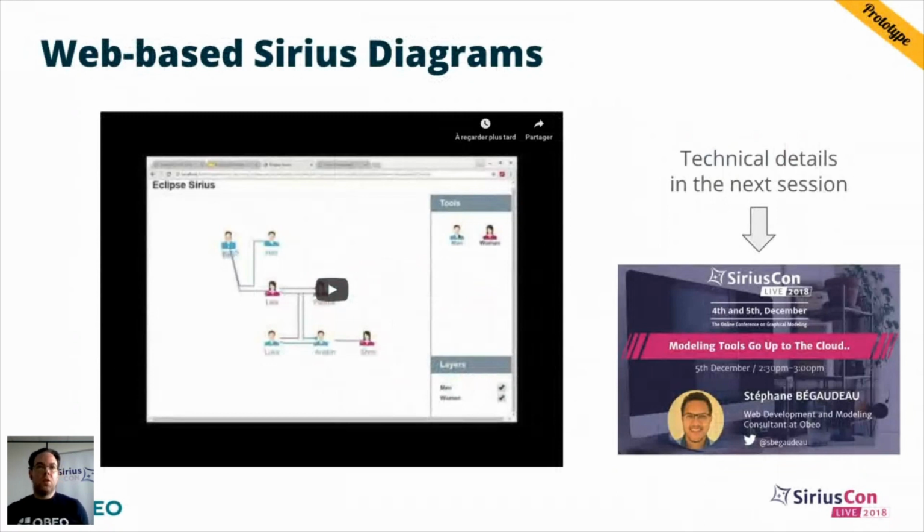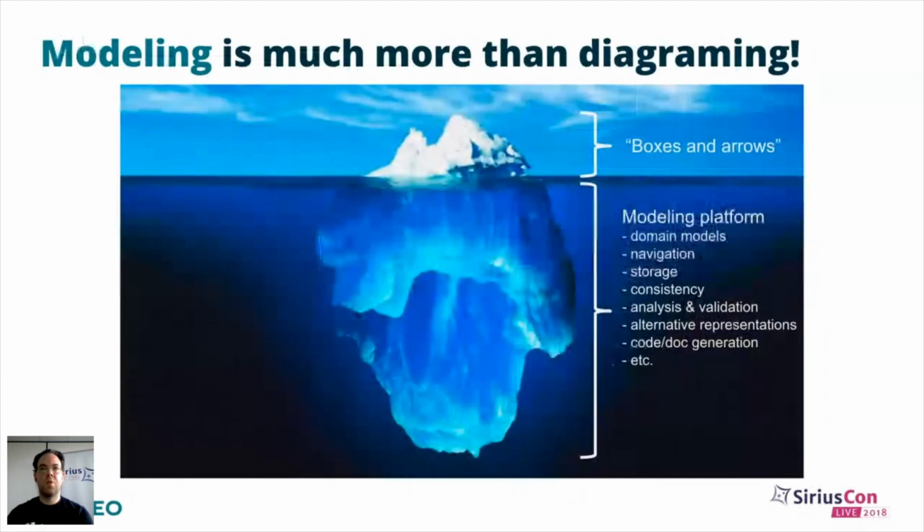So to move forward beyond diagrams, we'll need to make Sirius independent from the Eclipse platform. Indeed, modeling is actually much more than drawing boxes and arrows. It's just the tip of the iceberg. But a real modeling platform has to deal with a lot of other features. So this will have to work also on the web version.